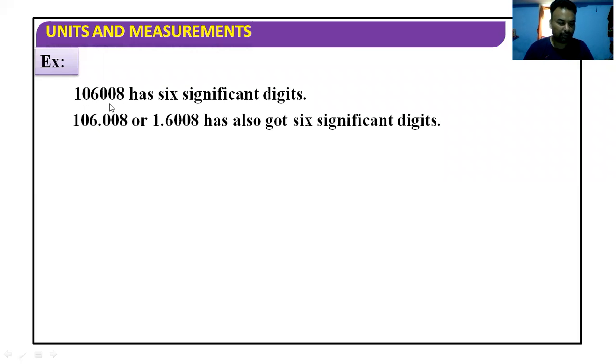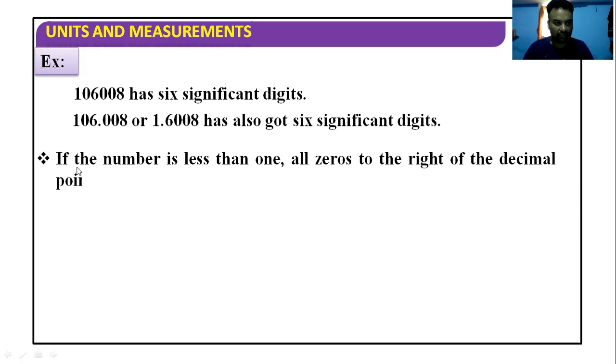So if a 0 is included anywhere and we introduce a decimal anywhere, that is not going to change the total number of significant figures by introducing the decimal anywhere in between these numbers.